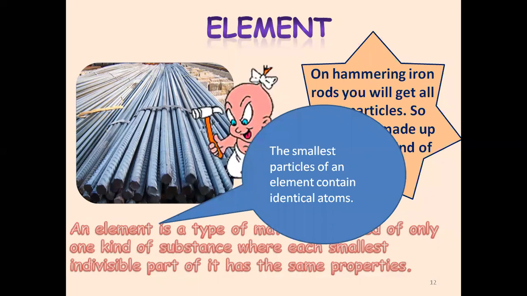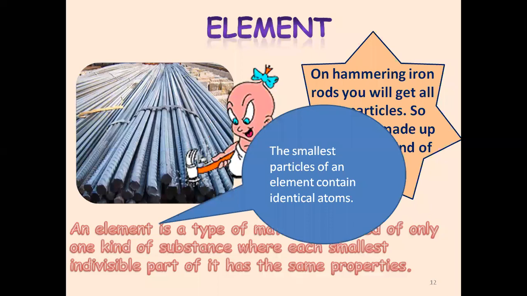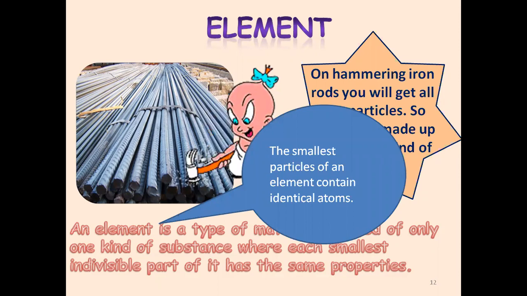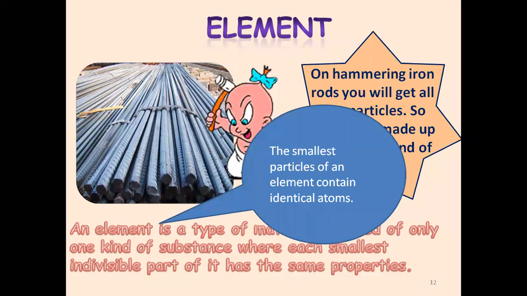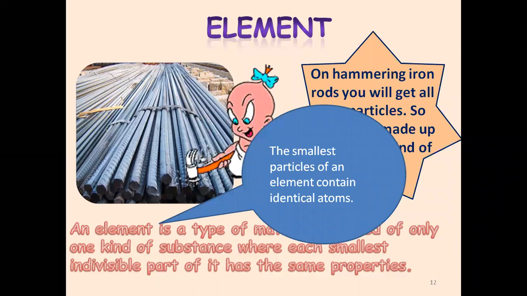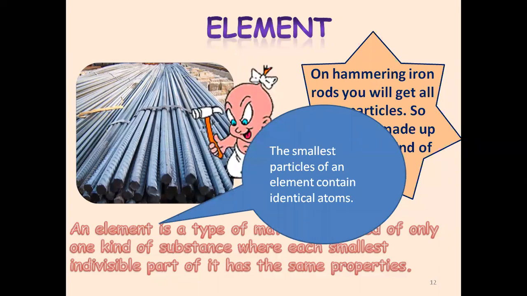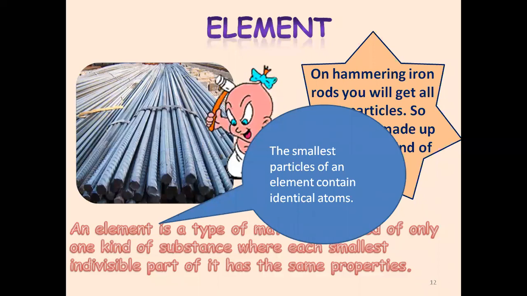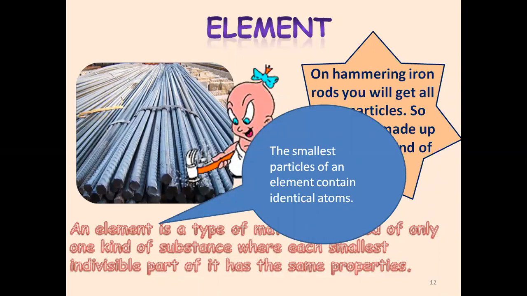Are you all getting me? So if I take the example of oxygen, if I take a molecule of oxygen, both the atoms of oxygen are going to contain only oxygen in it. There is nothing else going to be present inside it. The smallest particle of an element contains identical atoms. Examples can be sodium, potassium, calcium, helium. We have 118 elements till date. So you can give me any example.